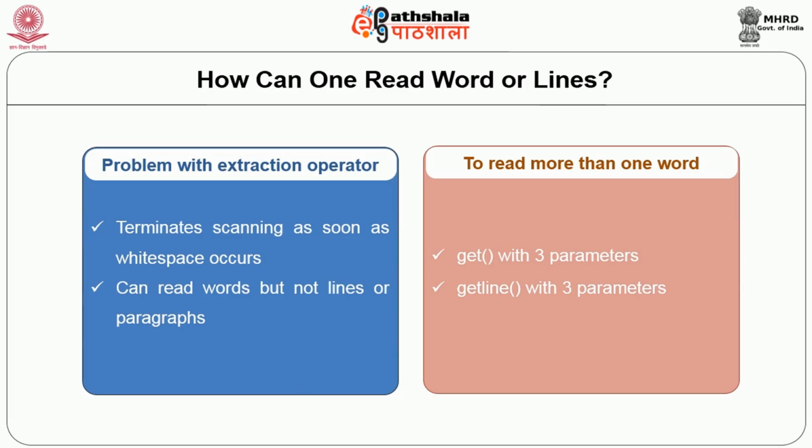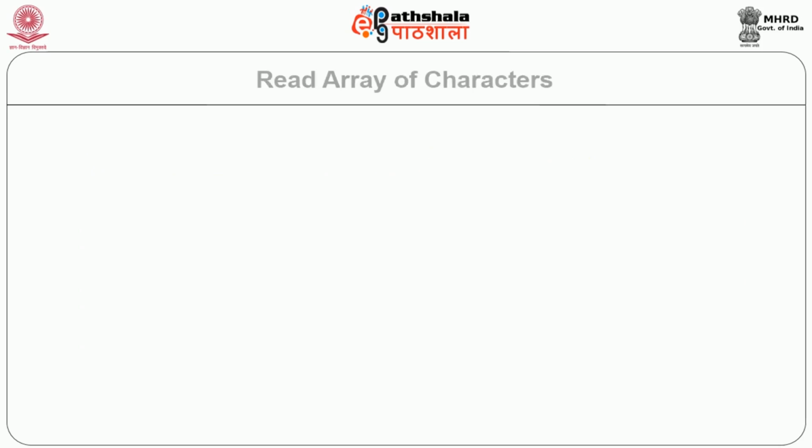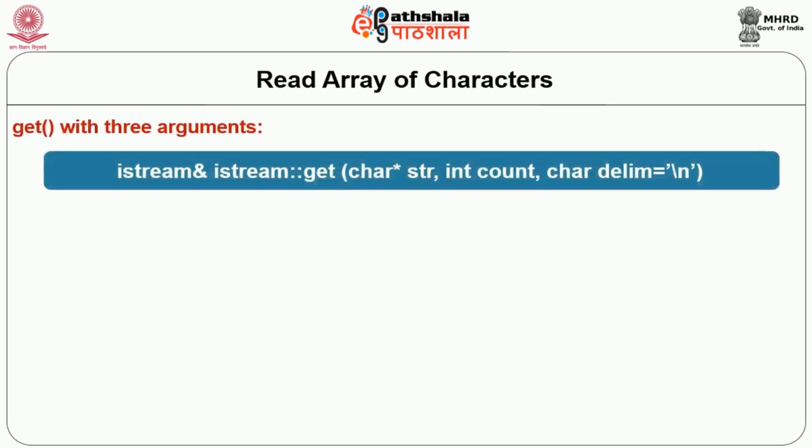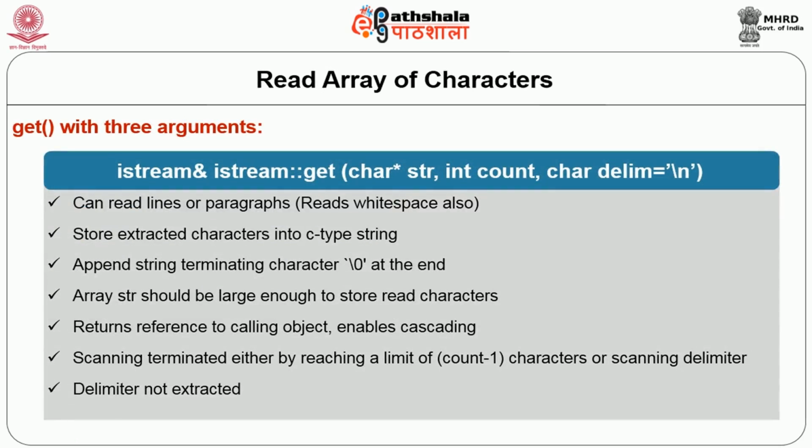Now the problem with the extraction operator is, as soon as white space occurs, the extraction stops or gets terminated. So if we want to read more than one word or lines or paragraphs, the extraction operator will not help us. So in such cases, we should use either get or getline. Now looking at the syntax, the first argument is char *str, that means the C type string.